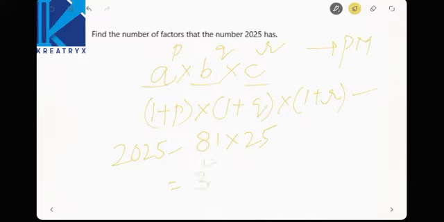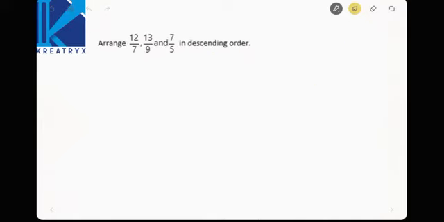You have to convert it into prime numbers, and this 25 can be written as 5 square. Now these are converted into prime numbers. Now P is 4, Q is 2. 1 plus P is 5 and 1 plus Q is 3. So how many factors are there? 15 factors are there. This is the way to find out the factors.